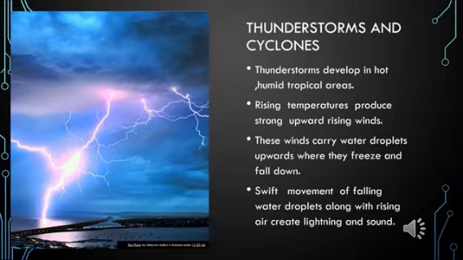Now, what happens when there is a thunderstorm? When there is a thunderstorm, there is swift movement of falling water droplets along with the rising wind. So along with this rising air, there are water droplets which fall down with a lot of swift movement, and this creates lightning and sound. Have you understood this?